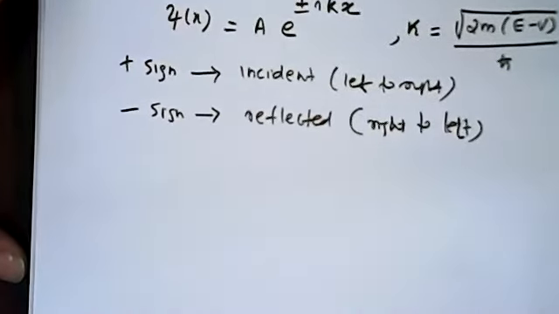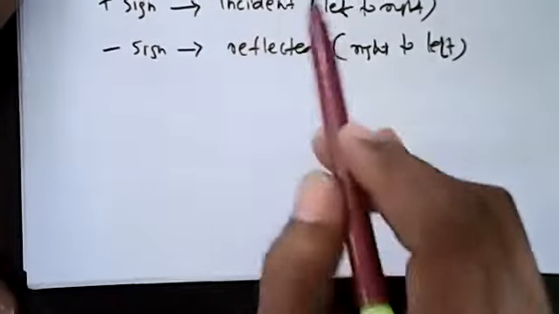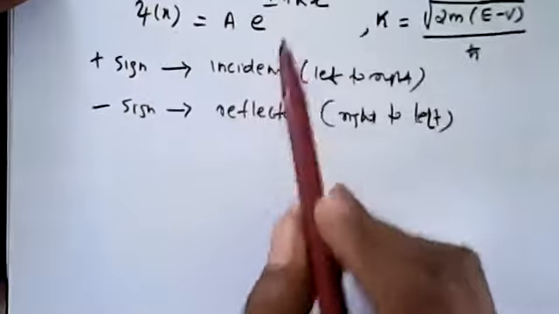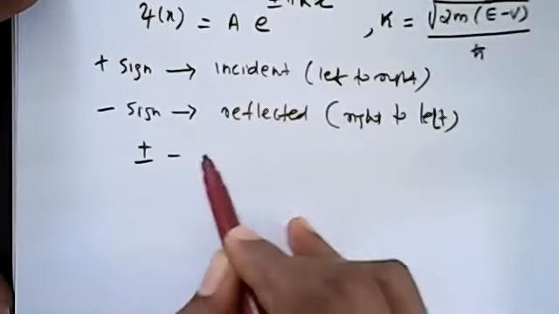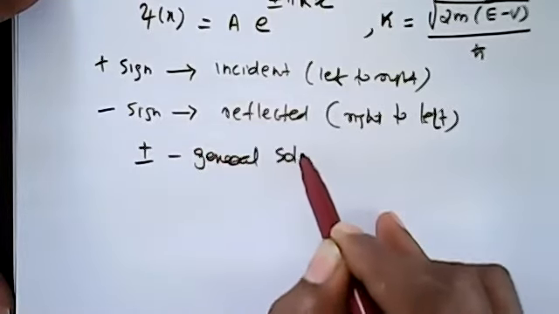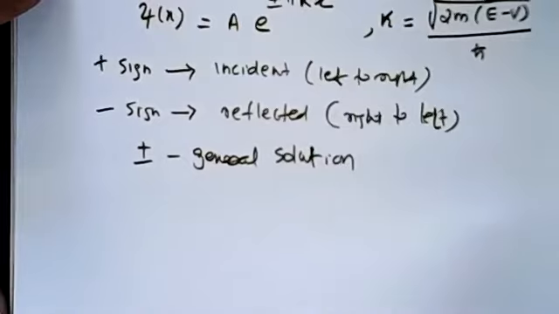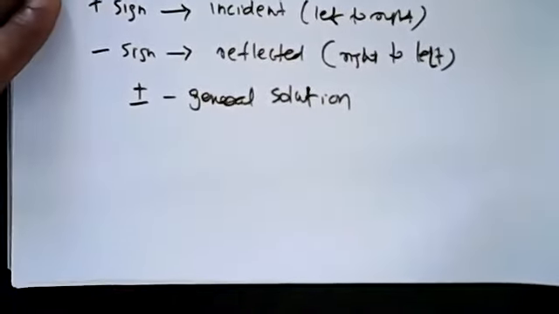Is that clear? So why are we taking plus and minus? Plus and minus together we are taking because that is the general solution. General solution is a linear combination of both. So we have to take plus and minus.